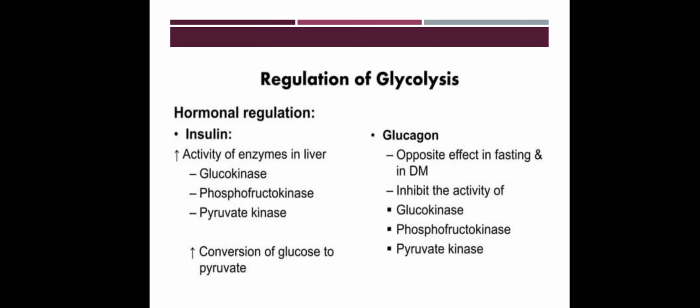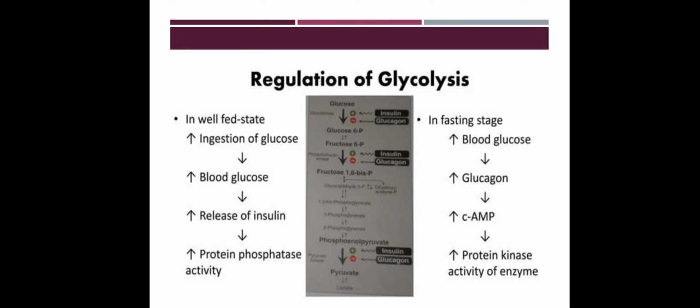Glucagon has opposite effects, in fasting and in diabetes mellitus. It inhibits the activity of glucokinase, phosphofructokinase and pyruvate kinase. This has the exact opposite action. Then regulation of glycolysis: in the well-fed state, increased ingestion of glucose, increased blood glucose, increased release of insulin, increased protein phosphatase activity. In the fasting state, decreased glucose, increased glucagon, increased cAMP, increased protein kinase activity of the enzyme. This is the regulation of glycolysis.